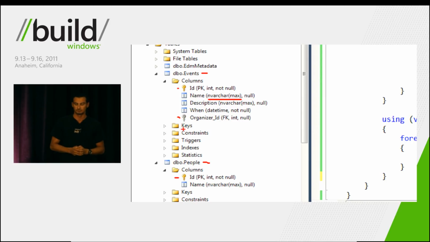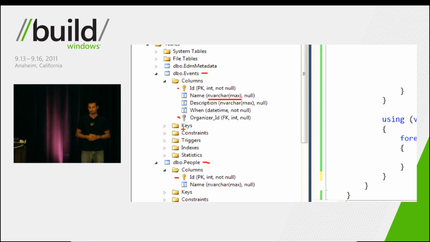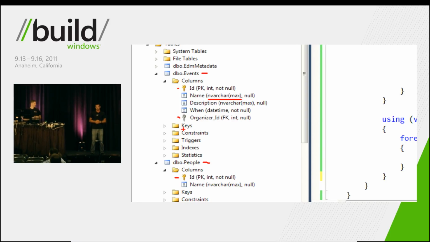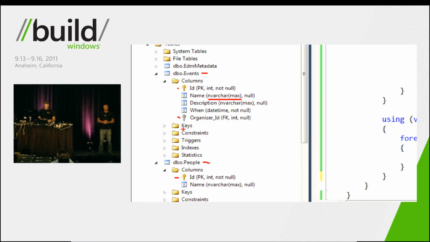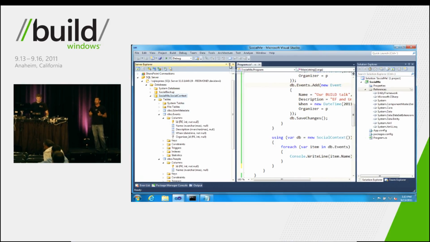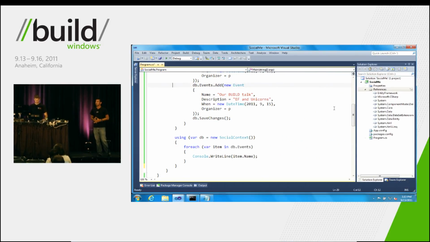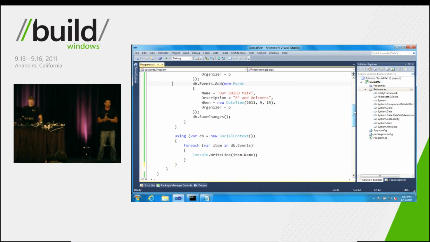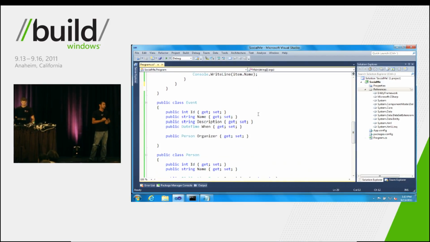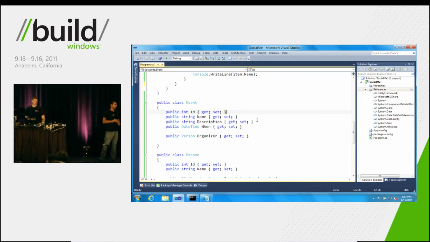Well, that's pretty cool, David, but sometimes conventions aren't really appropriate in every case. So what would we do here if, say, for name, we don't really need a max length here. What if we want to limit that? So that's a good point. Obviously, we realize that not all the conventions are going to work for everybody. So we've given you two ways to override them. The first way is by using data annotations, and the second way is by using something called the Fluent API.